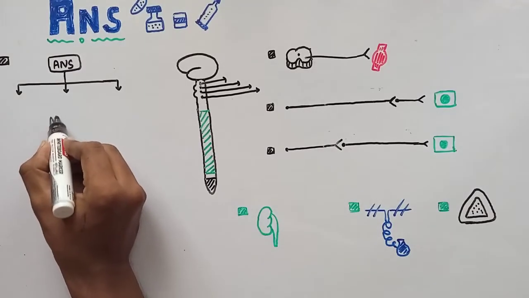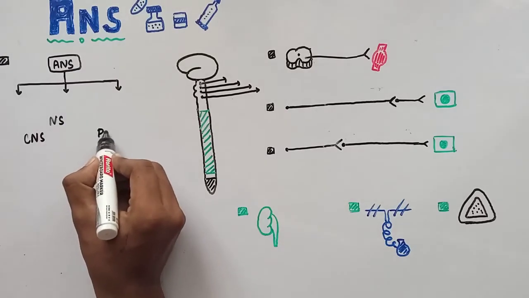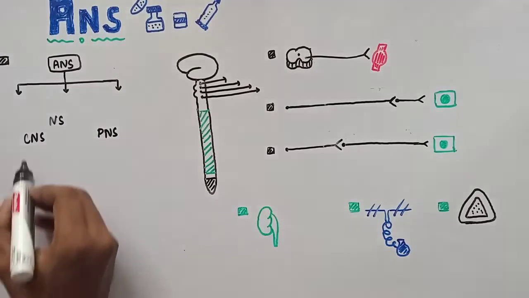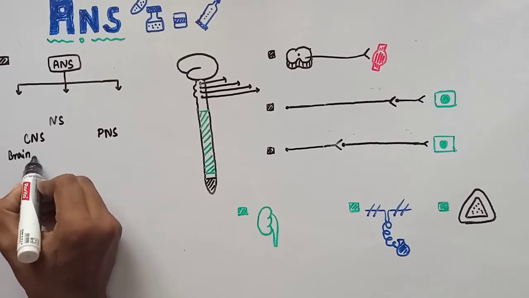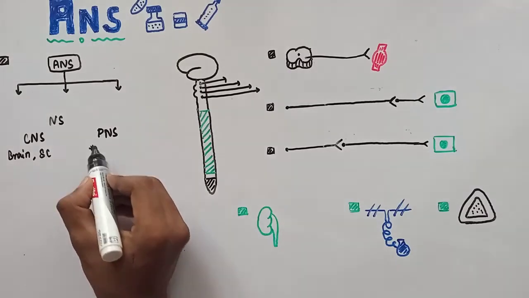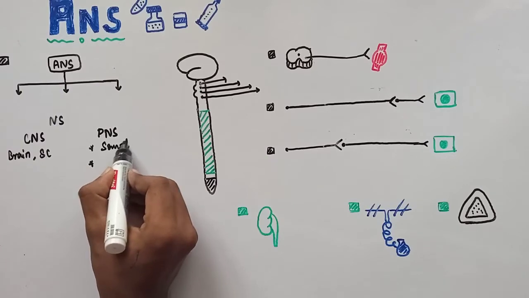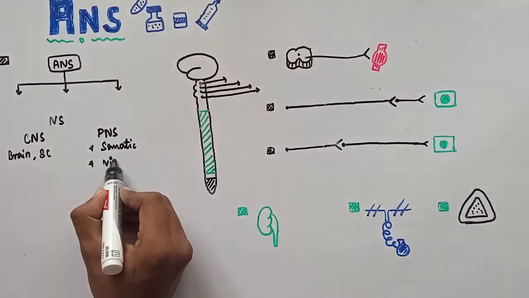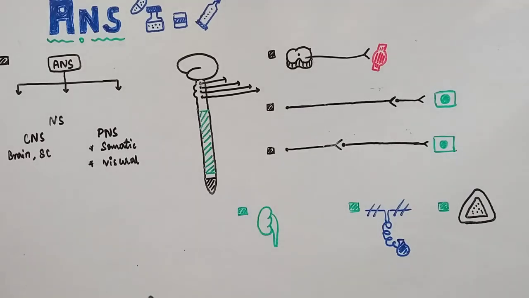You know, our nervous system is divided into CNS, that is central nervous system, and PNS, that is peripheral nervous system. Central nervous system consists of brain and spinal cord, right? Brain and spinal cord. And peripheral nervous system is again divided into two, somatic and visceral, right? Again, somatic consists of afferent and efferent fibers. Afferent means sensory fibers, efferent means motor fibers, right?